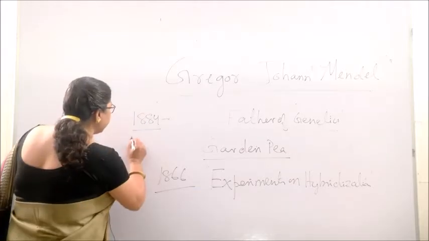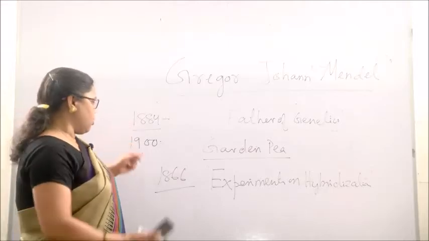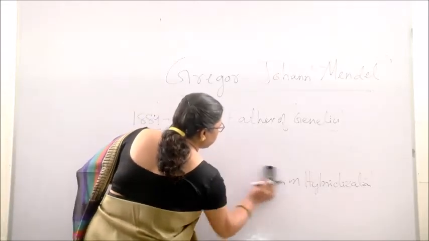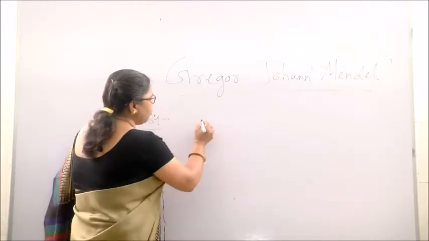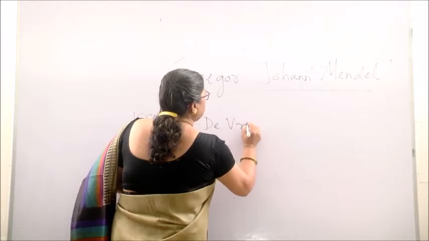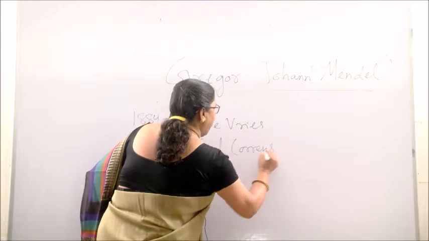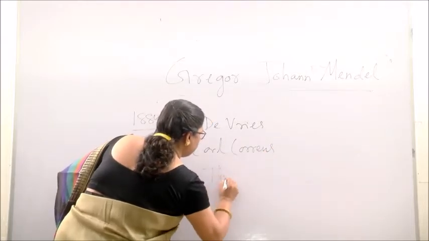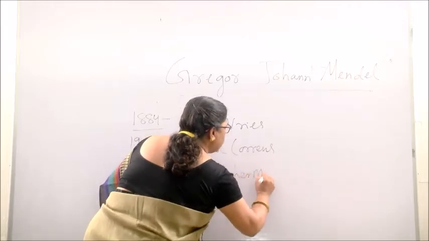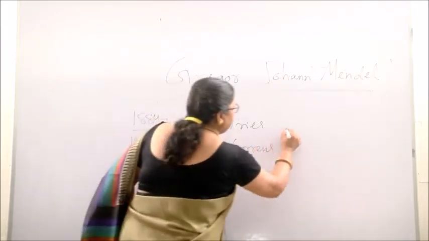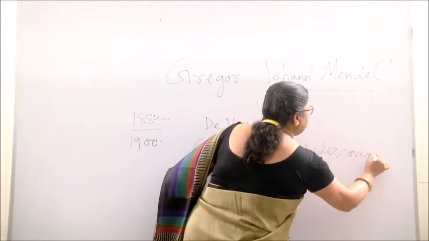But in the year 1900, that is 16 years after his death, 3 scientists, known as Hugo de Vries, Karl Correns and Tschermak, rediscovered Mendel's work.